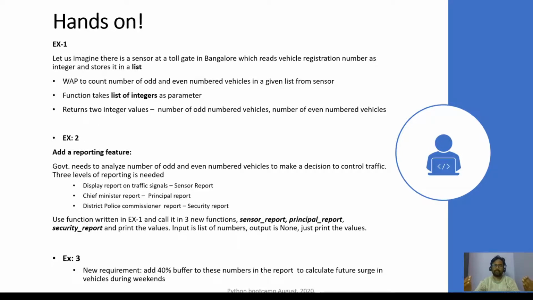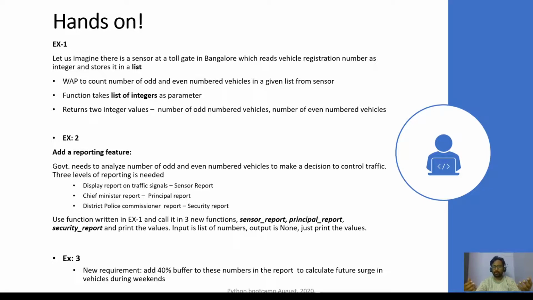For example, you imagine that at a toll gate, say in Nelamangala or Mysore toll gate, or any toll gate, there are cars coming in, all the vehicles are coming in. So you want to make some decision at the government level, as it was done in Delhi. On these particular days, only odd number vehicles are allowed, and on these particular days, even number vehicles are allowed. But to do that rule, we need to collect the statistics first, just to make sure that these even numbers and odd numbers are evenly distributed.